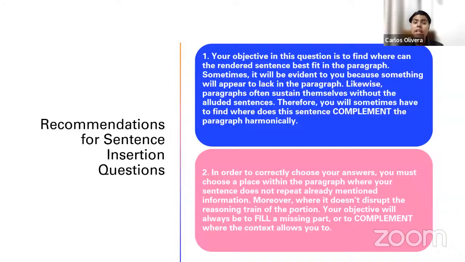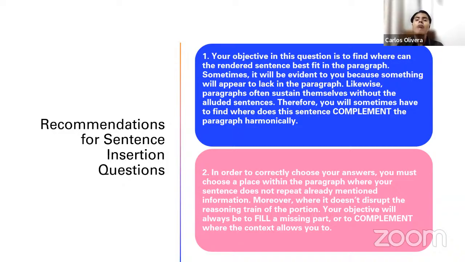But when the reading passage appears to be consistent, to be sustainable without the extra sentence, the criteria you need to use in order to choose the correct answer is always picking that letter that allows you to insert the extra sentence into a place that complements the paragraph harmonically, okay? In this second case, when the reading passage seems to be sustained without the extra sentence, what you have to do is to complement, all right? You need to choose a place where the sentence could complement the information mentioned in the paragraph, but very important,